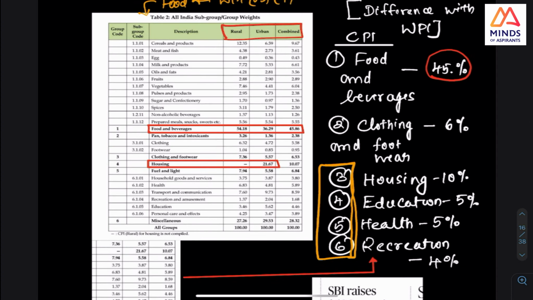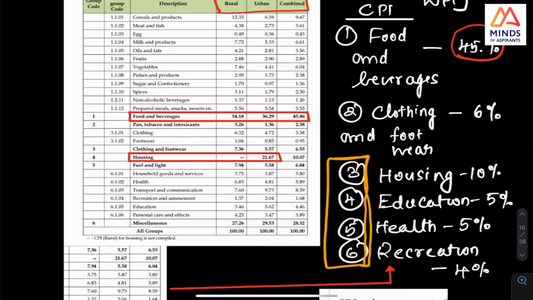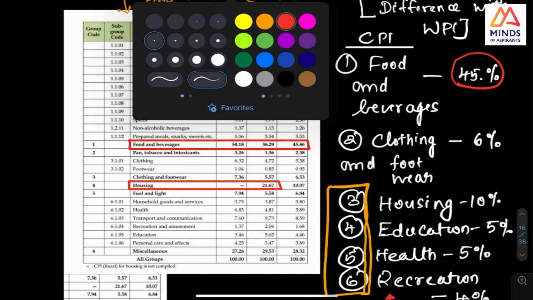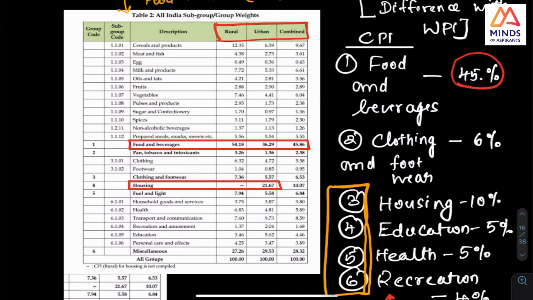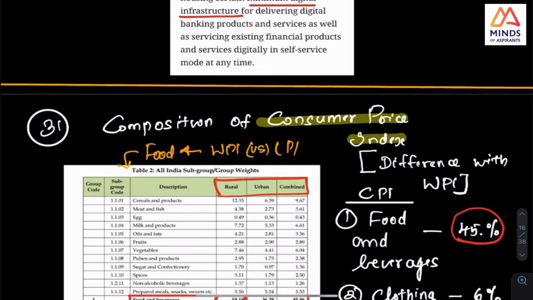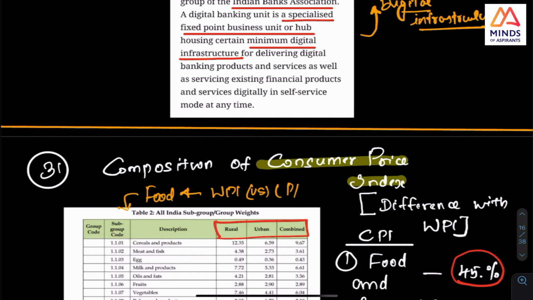But why I have this figure is that there is a small difference in rural areas. That is the point. In rural areas, the food component is 54%. And this is in the news specifically. Why? Something we are discussing means there should be a reason. In rural areas, the food component of CPI is increasing.